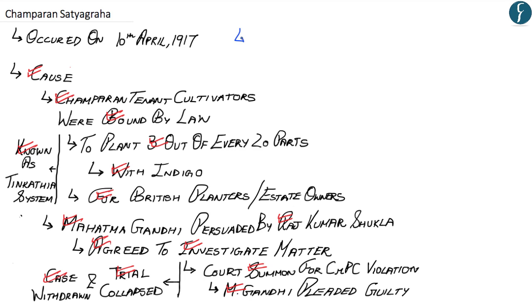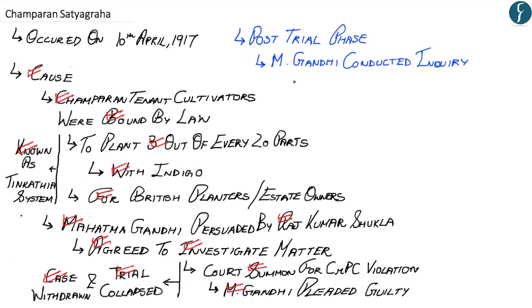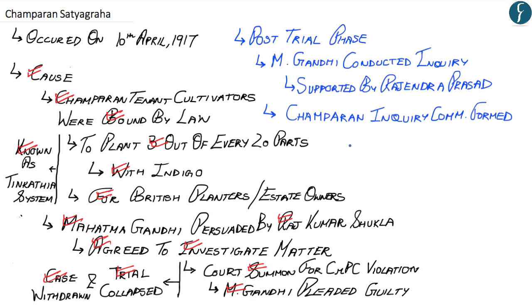After the trial phase, Mahatma Gandhi conducted his inquiry, and during this phase, he was also supported by Rajendra Prasad, who later on became the first president of India. A Champaran Inquiry Committee was formed by the Lieutenant Governor of Bihar, and Mahatma Gandhi also became a part of this inquiry committee.